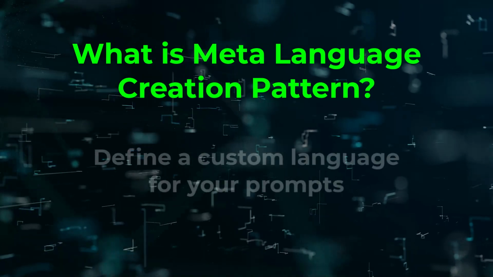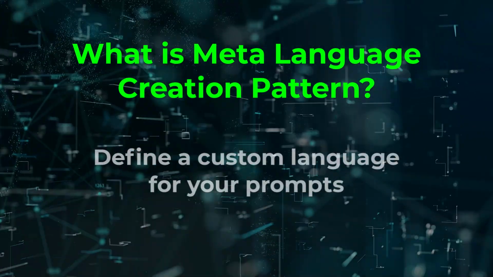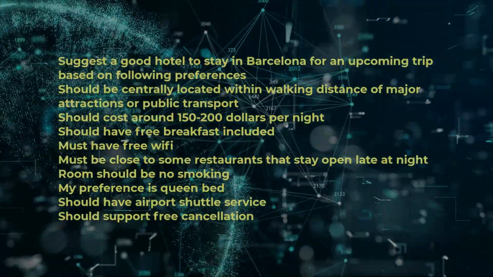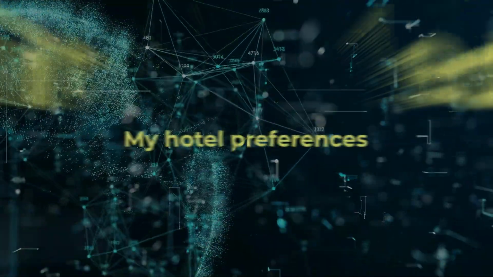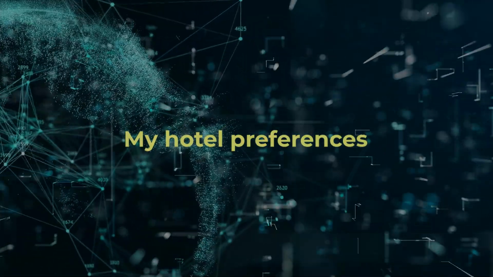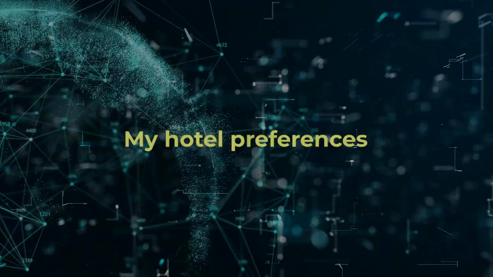The meta language creation pattern is a technique that lets you define a mini language for your prompts. Instead of relying on plain English, you create shorthand rules to describe what you mean. This makes your prompts shorter, cleaner, and easier for the AI to interpret.